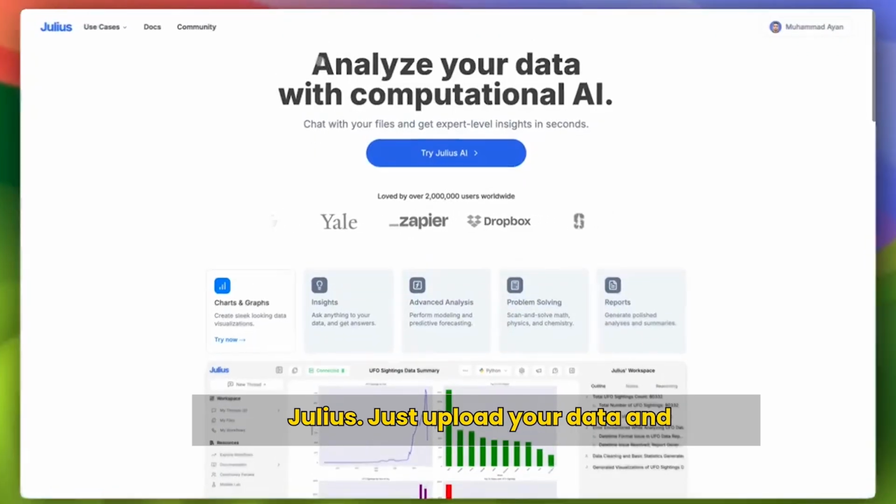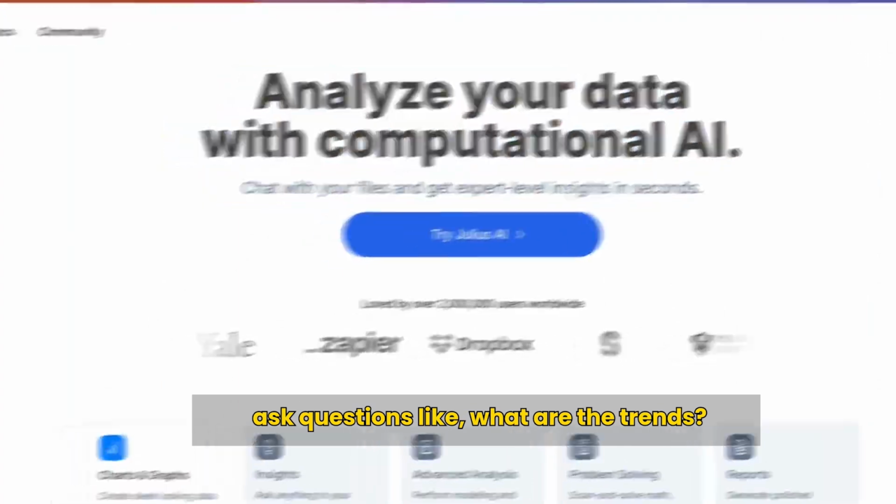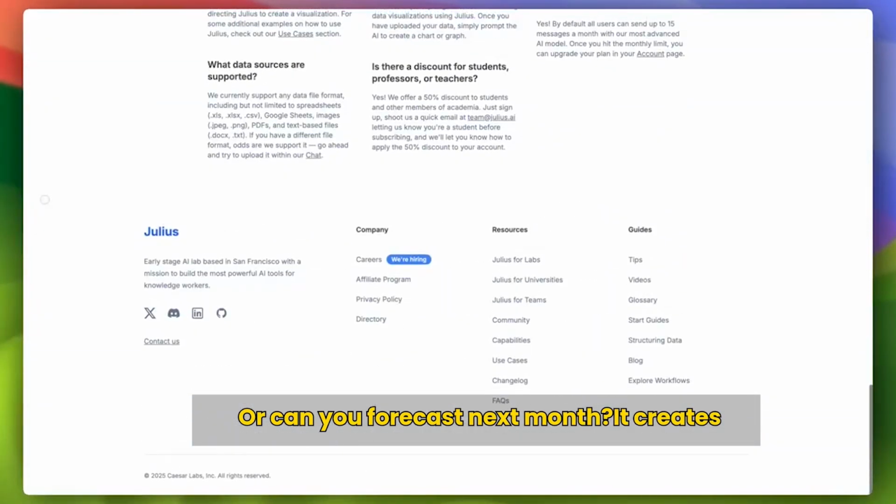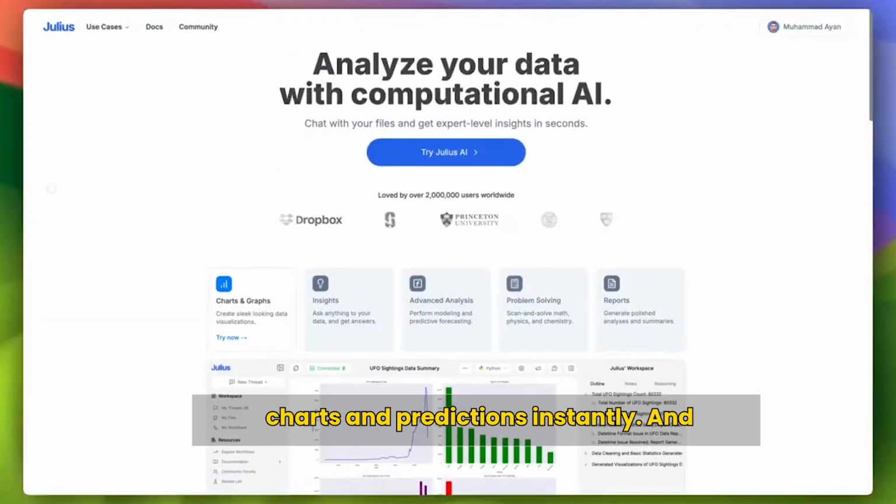Just upload your data and ask questions like, what are the trends? Or can you forecast next month? It creates charts and predictions instantly.